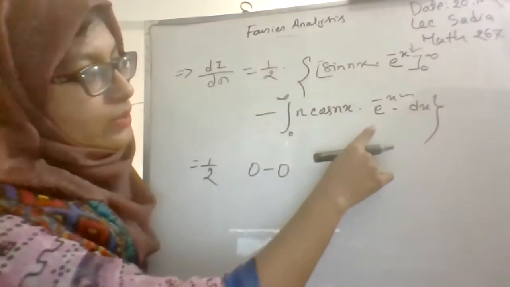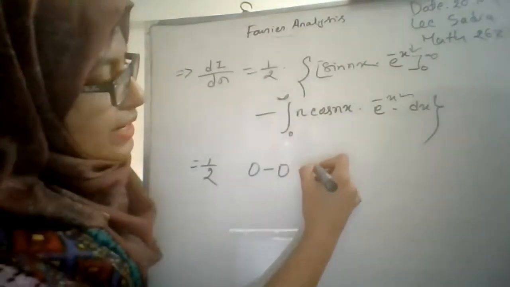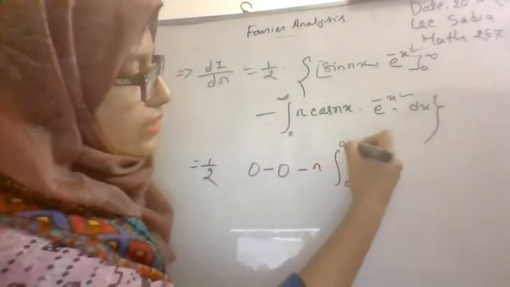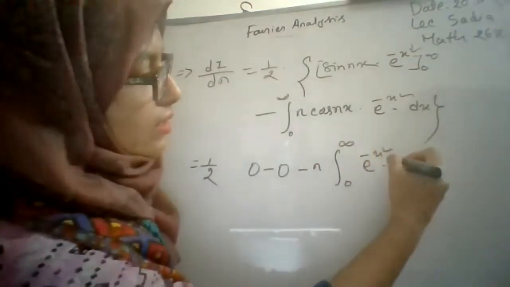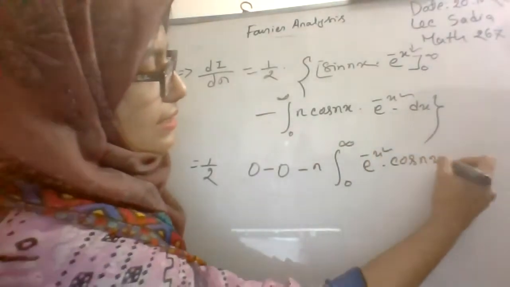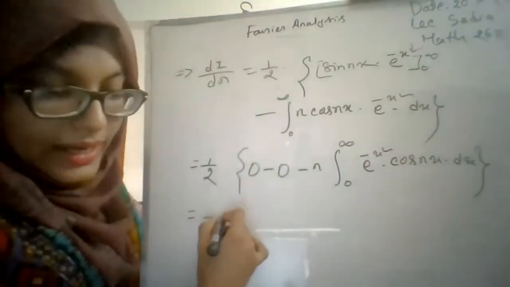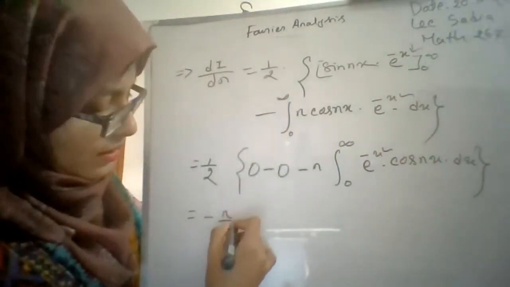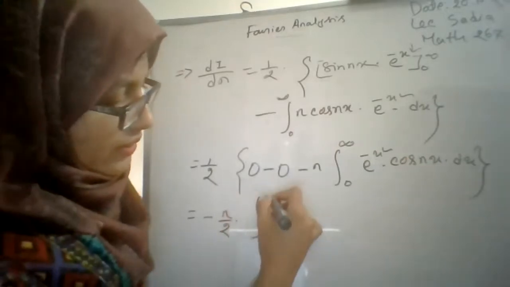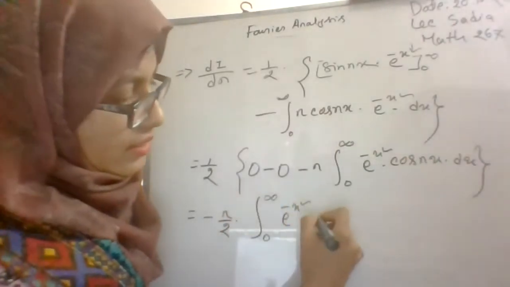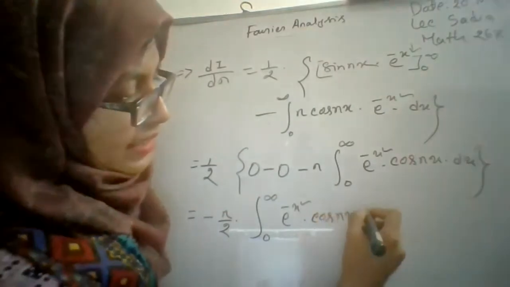and from here it will be minus n integration 0 to infinity e to the power minus x squared cos nx dx. So we may write down minus n by 2 into integration 0 to infinity e to the power minus x squared cos nx dx.